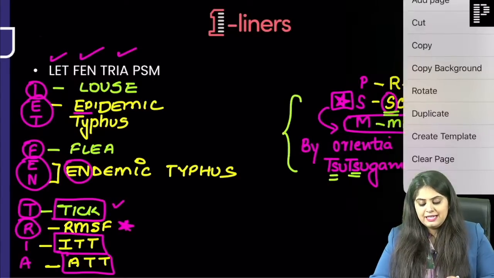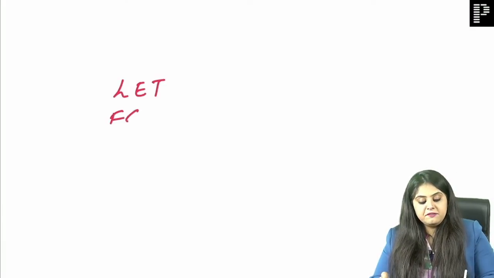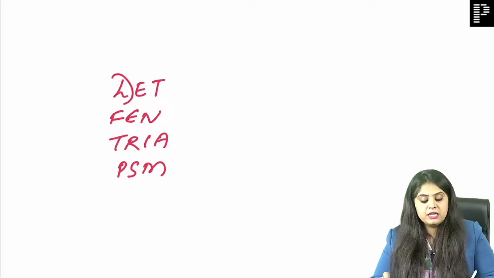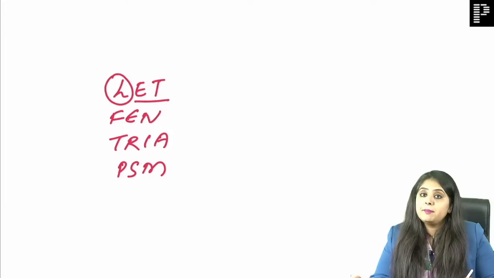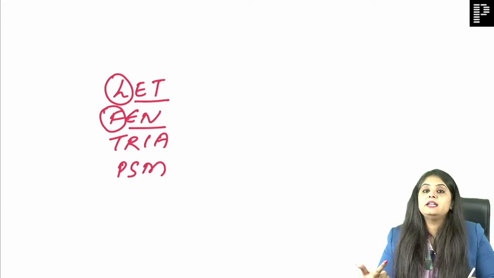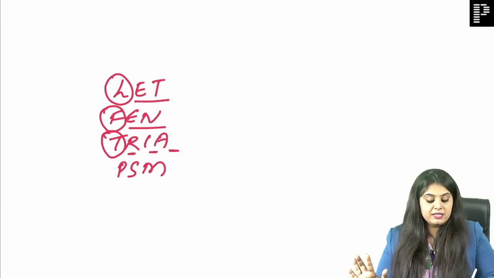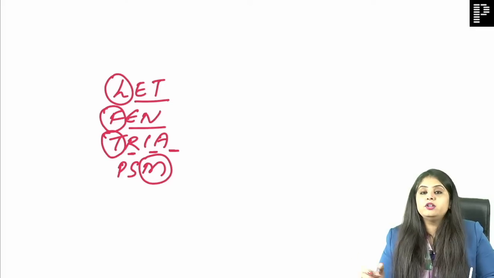If you still feel it is very confusing, we can give it a minute. Let's quickly write Let Fen Tria PSM with you guys and spend half a minute more, because why not? If a question gets solved, it's worth it. Louse gives epidemic typhus. What is with flea? Endemic typhus. What is with tick? Rocky Mountain spotted fever, Indian tick, African tick, Australian tick, any tick in the world. And finally with mite, it is rickettsial pox and scrub typhus.